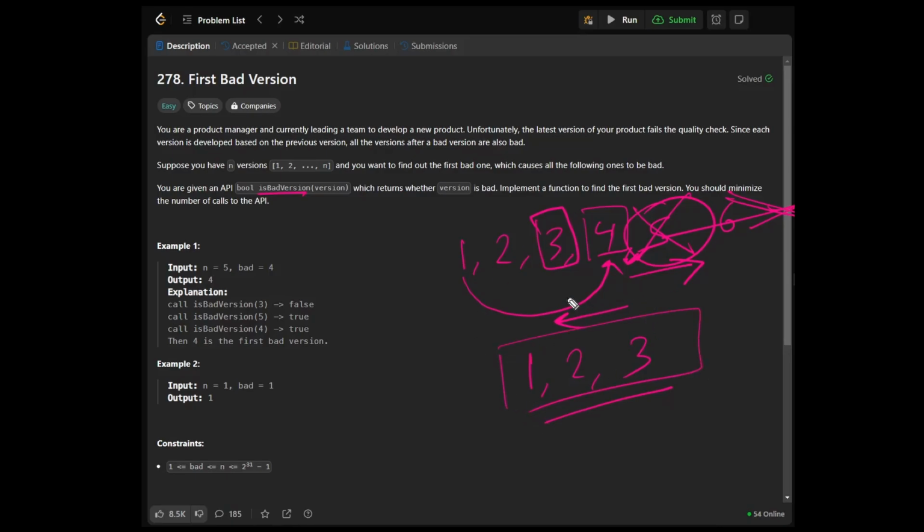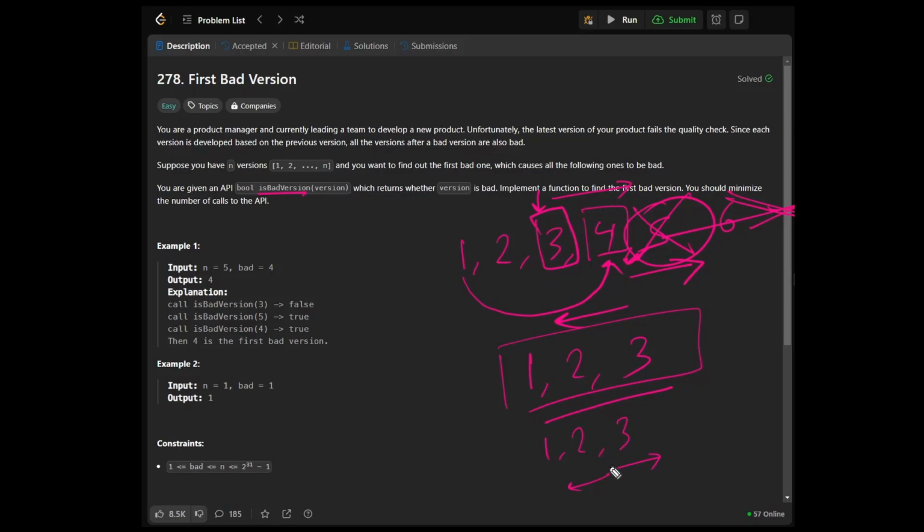Now, this is very close to the binary search, in which we had numbers which had an ascending or a descending relationship. Over here, we have something very similar, where we know that after an element, every other number has a very similar relationship.